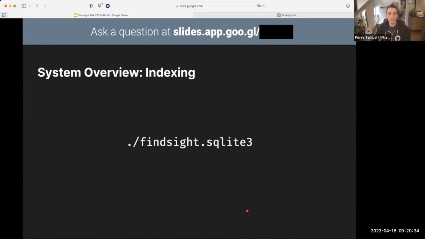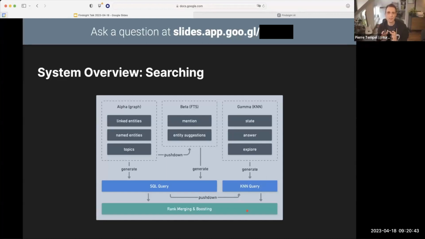And now we'll talk about the second part, actually searching. And the next diagram looks intimidating, but I hope I can make this easy for you. Basically, the filters that we offer users fall into 3 different categories. And those categories are the alpha filters, the beta filters, and the gamma filters. Alpha filters are graph queries. So we have this knowledge graph of entities, right? One entity like runner might appear in many different claims and many different sources. And we have topics as well, which are assigned to a source. And we just query whether or not a claim or a topic contains this entity with a given confidence, right?